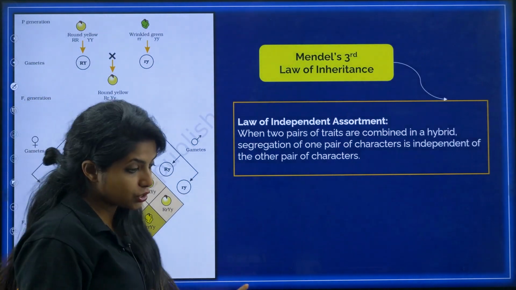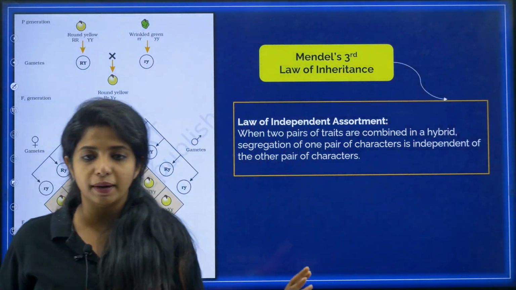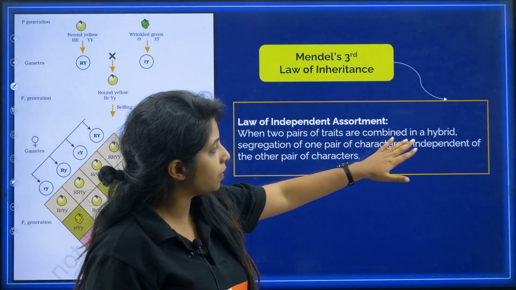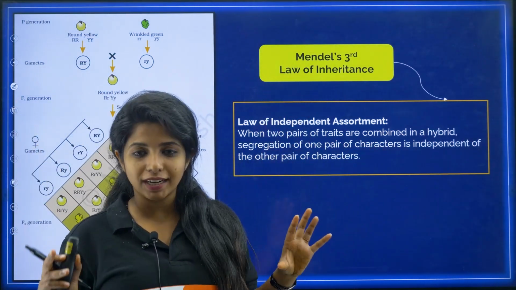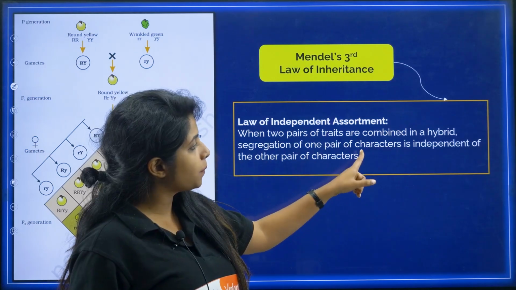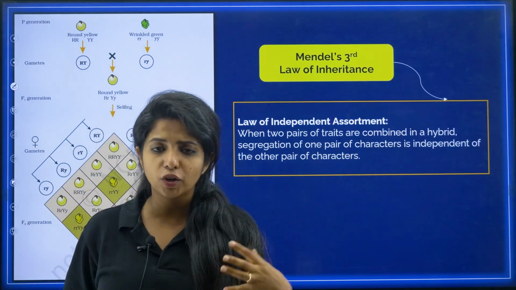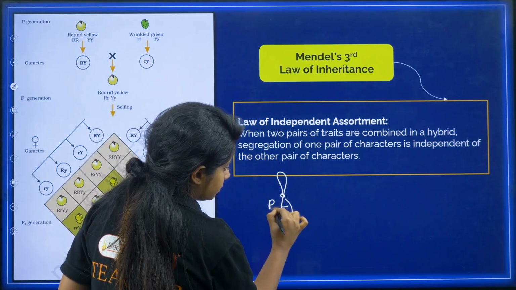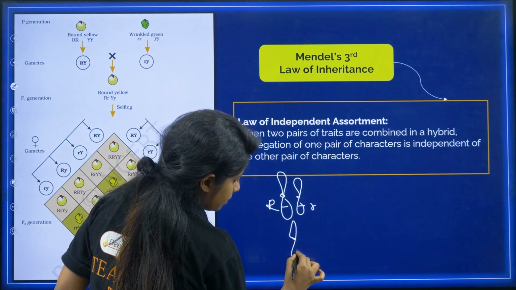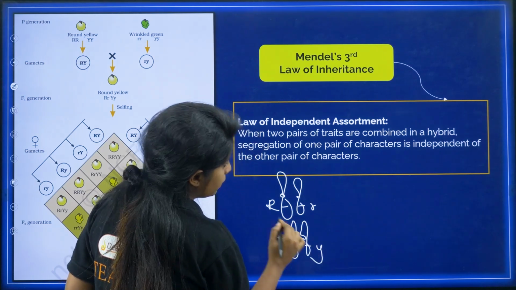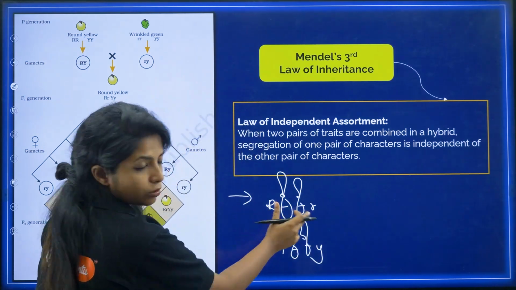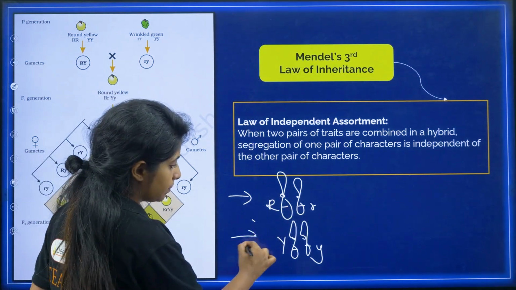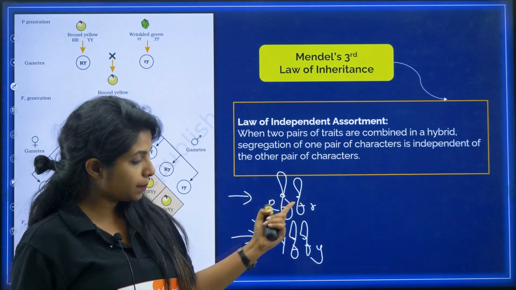Now according to this, he put forward the next law, that is the third law of Mendel, which is the law of independent assortment. And what does this say? That when two pairs of traits are combined in a hybrid, segregation of one pair of characters is independent of the other pair of characters. You might be like, ma'am, what? So basically, suppose this is a condition. This denotes the character that is shape, round and wrinkled. This is for the character that is color.